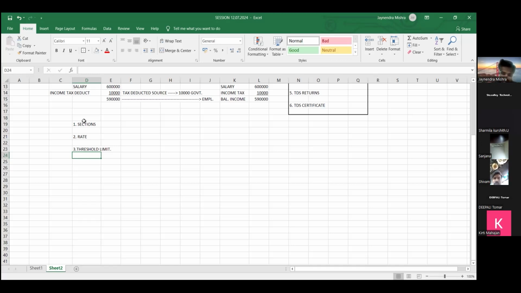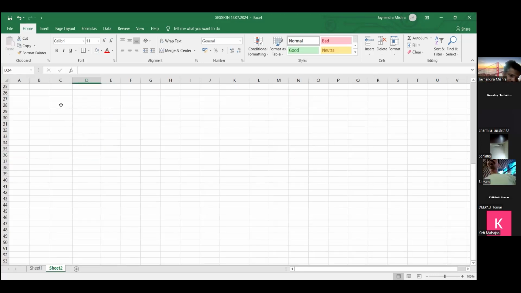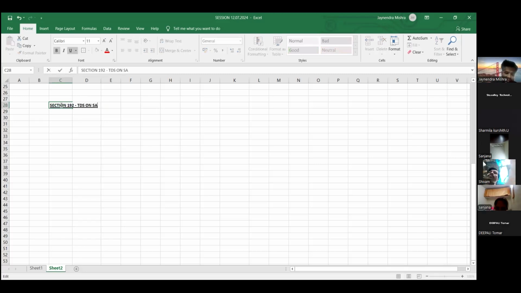So let's start one by one with all the sections, friends. The first section, one of the very important sections, friends. The first section under income tax is called section 192. The heading of section 192 is, friends, TDS on salary.